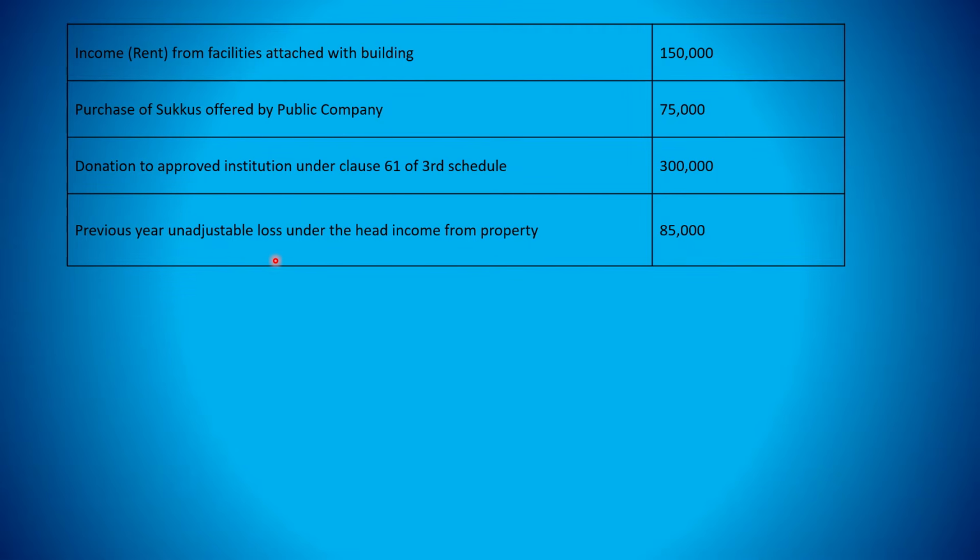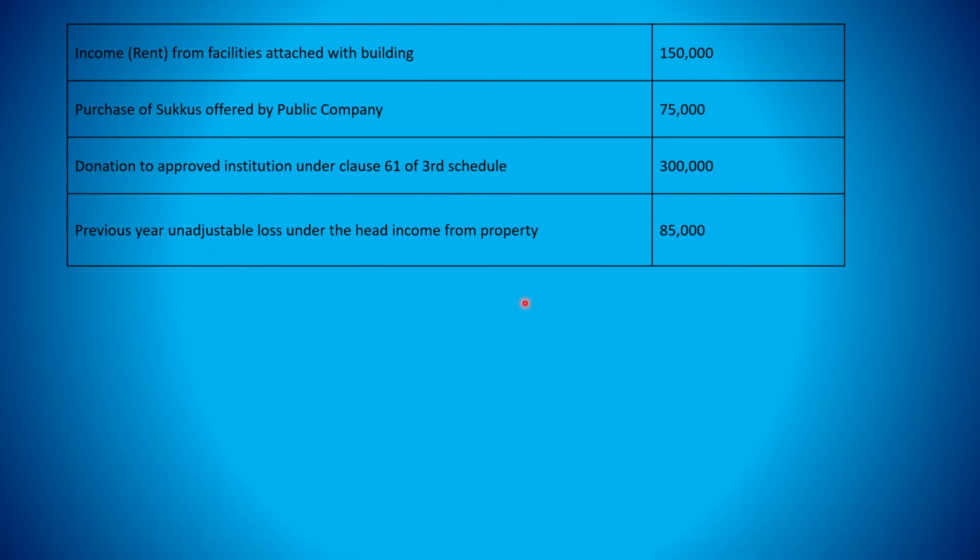Previous year unadjustable loss under the head income from property. There was a loss last year, so that is an unadjustable loss under the head income from property. This is the question. Now we have to calculate tax on this income, but first we should calculate what the taxable income is. First taxable income will be calculated, and after that we will calculate the tax on that income.